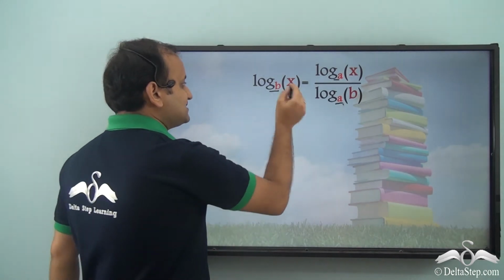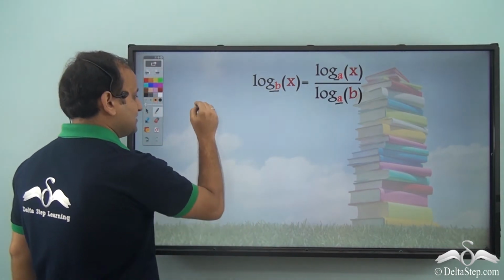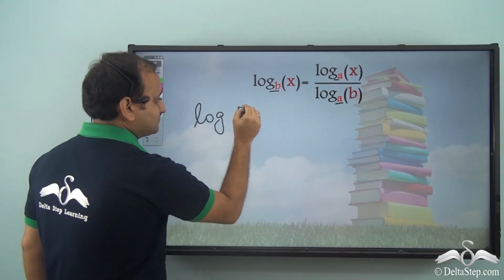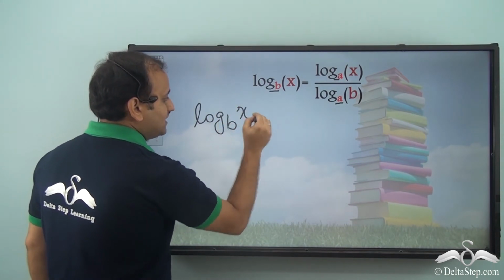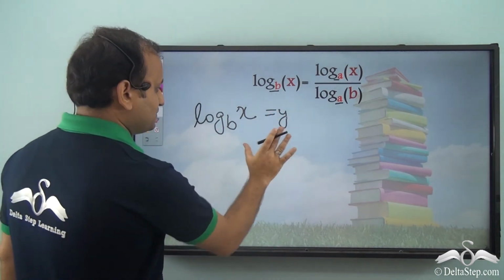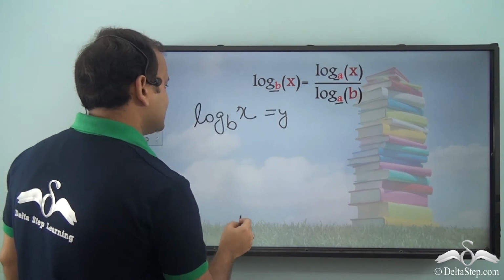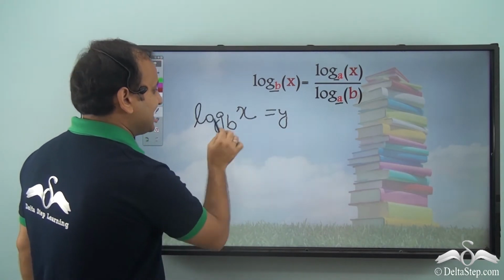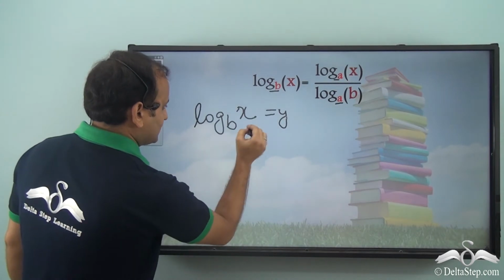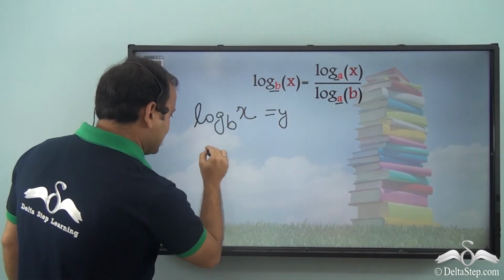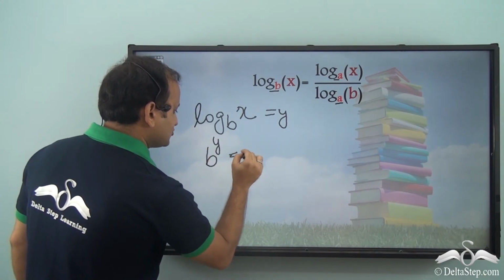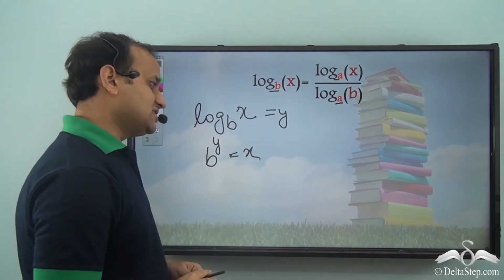So let's assume something. Let's assume that log x to the base b is equal to y. If we assume this, let's try to solve this. Let's try to write it in the exponential form. So it is nothing but b to the power of y is equal to x, isn't it?